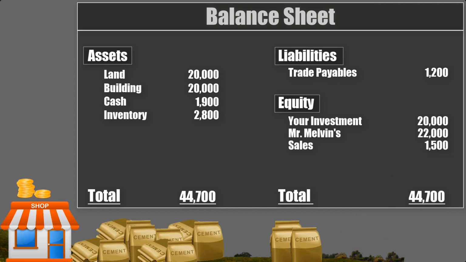Do we still have these 9 bags? No, we don't. So we have to deduct their value from our inventory balance. Since the cost of each bag is 100, we have to deduct 900. By now, our assets decreased by 900 and the balance sheet is not balanced. As explained before, people who lend you money or stock don't share your profit or loss. They just want their money back. This 900 is your own cost and we have to deduct it from equity.